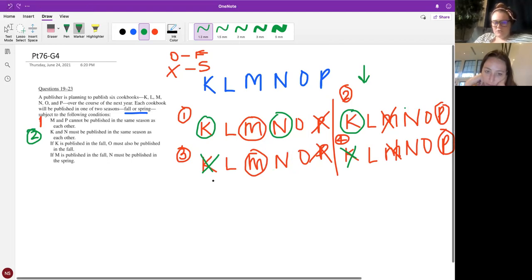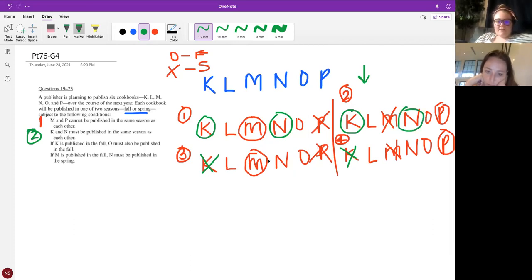Okay, so in 2, if K is in, N must be in, and then down here for 3, if K is out, N must be out, and then here we would have N out. There we go. Perfect. Okay. So how would you diagram rule number 3?